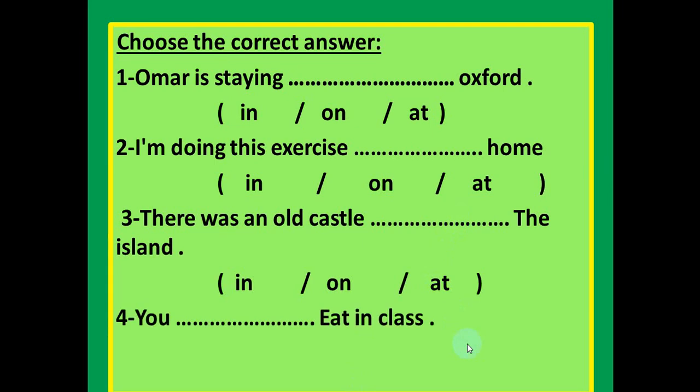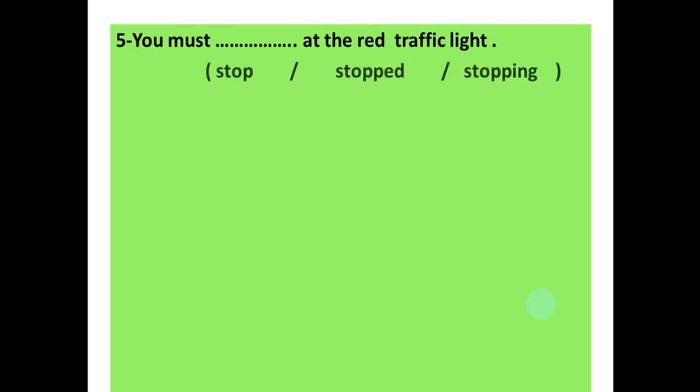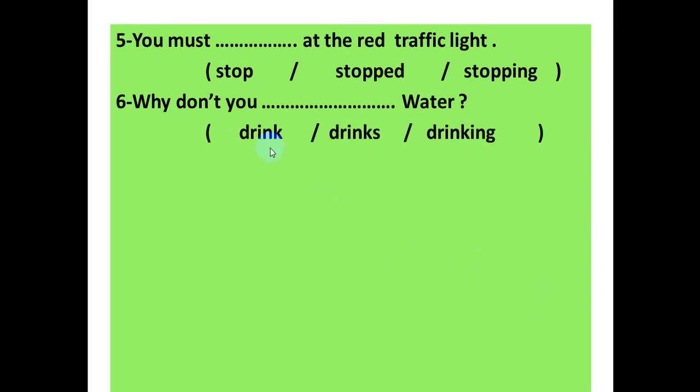Number 4. You space eat in class. Must, can, mustn't. The answer is mustn't. Don't eat in class. Number 5. You must space at the red traffic light. Yes. The answer is stop. Stop is an infinitive. Number 6. Why don't you space water? Drink, drinks, drinking. The infinitive is drink.